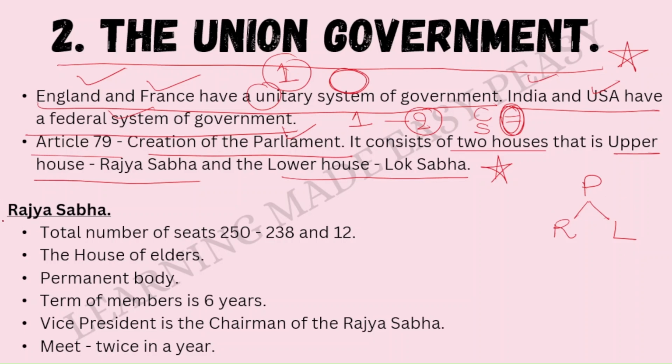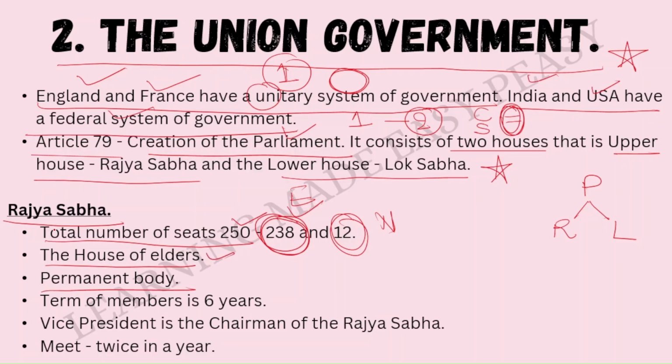First, let us understand the Rajya Sabha, which is also known as the upper house. In the Rajya Sabha, the total number of seats is 250. In this, 238 people are elected, and 12 people are nominated. It is also called the House of Elders. It is the permanent body. So Rajya Sabha is a permanent body. That means what? It can never be dissolved.